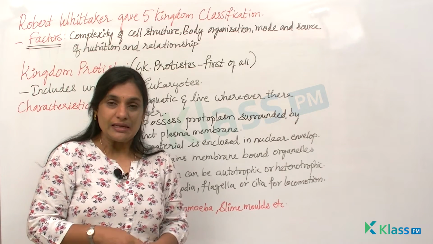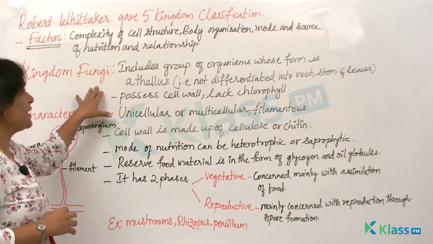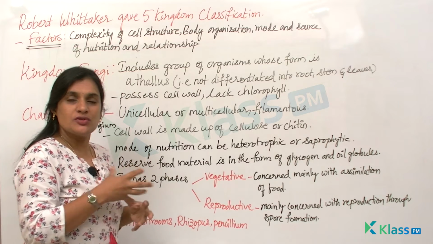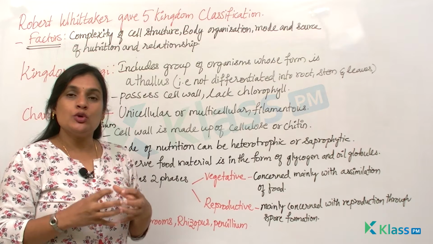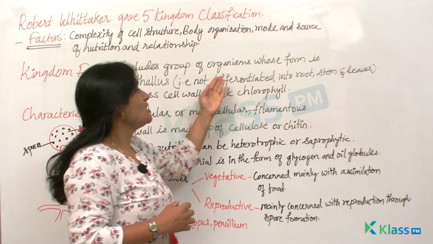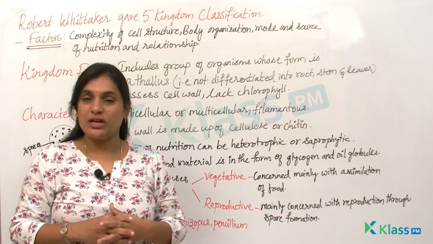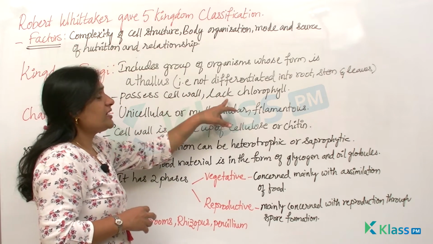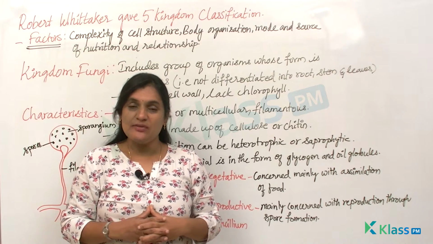Next, let us continue with the next kingdom, fungi. This kingdom fungi includes a group of organisms whose form is in the form of a thallus. You know what is thallus? That means a group of cells, which are not differentiated into either a stem, root or leaves. That means they don't have any stem, any root, any leaves. They also possess a definite cell wall and they lack chlorophyll. Why do they lack chlorophyll? Because they don't have any leaves present in it.